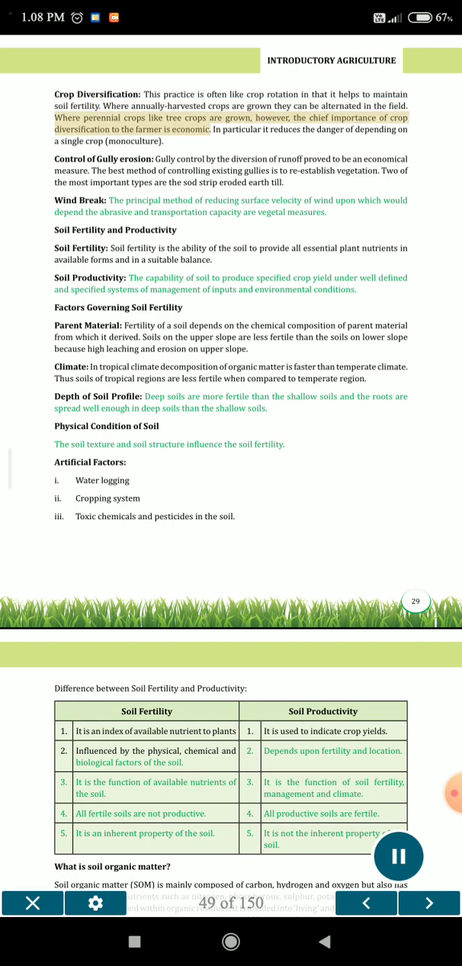Where perennial crops like tree crops are grown, however, the chief importance of crop diversification to the farmer is economic. In particular, it reduces the danger of depending on a single crop, monoculture. Control of gully erosion. Gully control by the diversion of runoff proved to be an economical measure. The best method of controlling existing gullies is to re-establish vegetation.